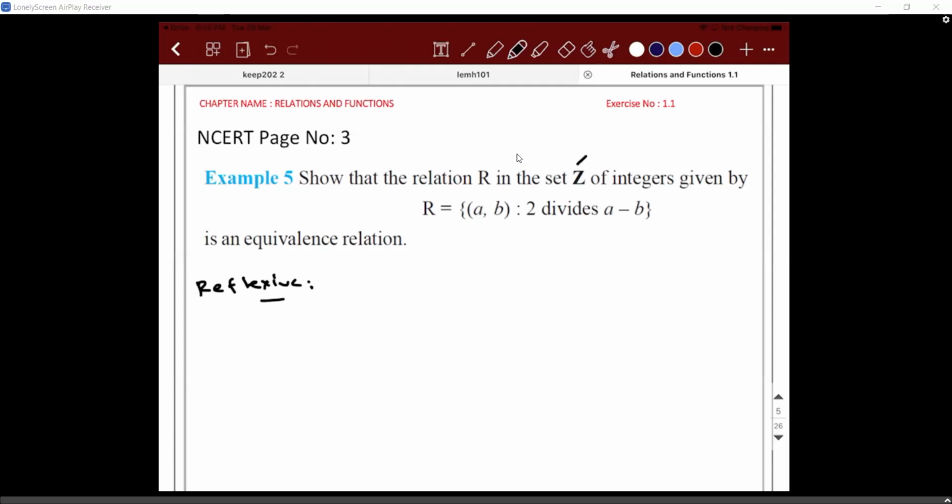So for R to be reflexive, what should happen? (a,a), (b,b), (c,c), and so on. How many other integers are going to be there? It's actually an infinite set. Do all these ordered pairs belong to this relation R?